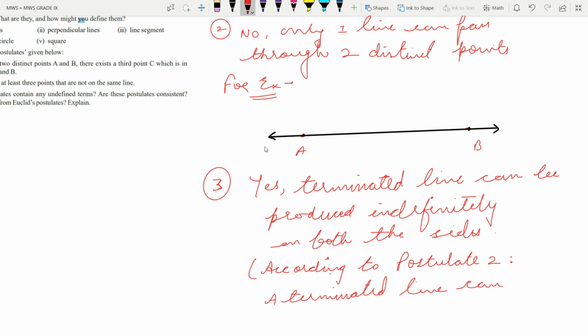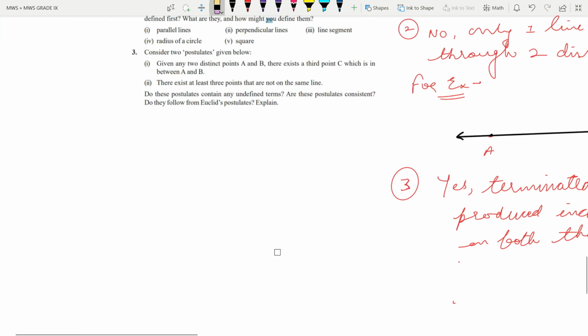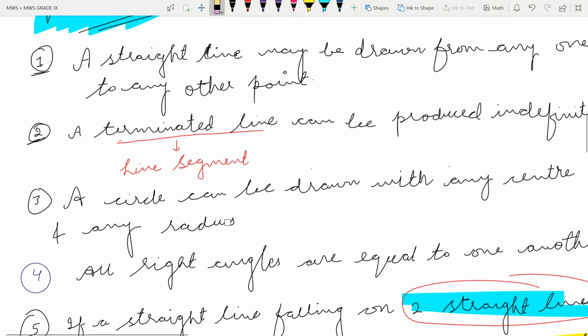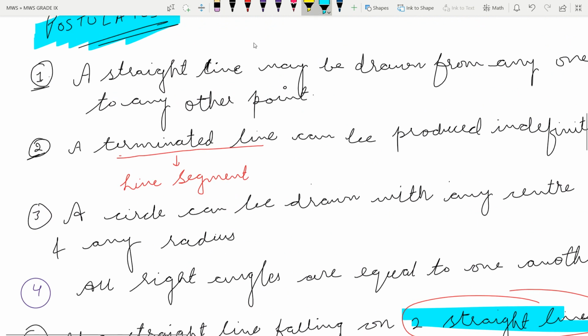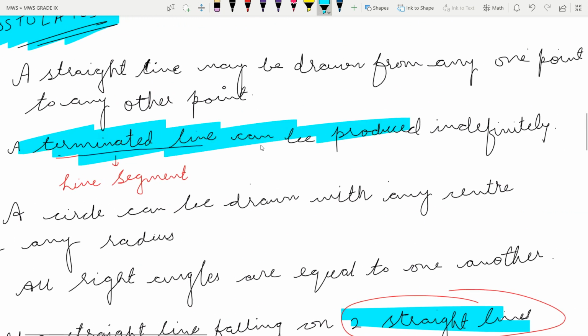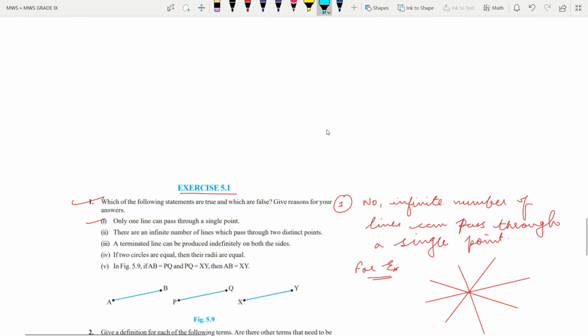So it is better to draw a figure. That will be better for you. Just leave this. Do not write according to postulate 2. If you remember postulate 2, in our previous videos we have written: a terminated line can be produced indefinitely, and this is exactly what they are asking. So why write this line again as the reason? That will not justify it.